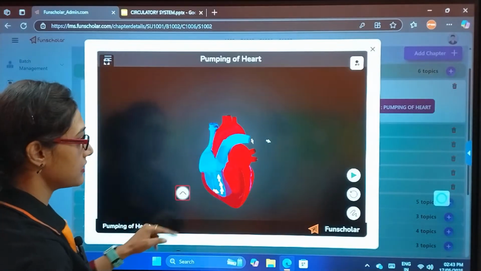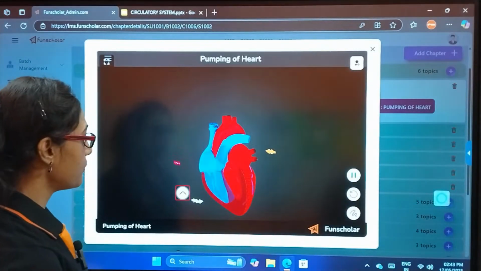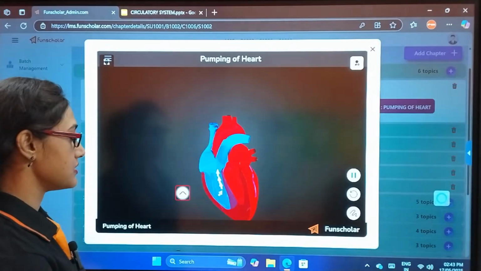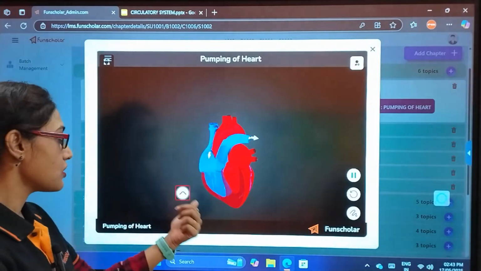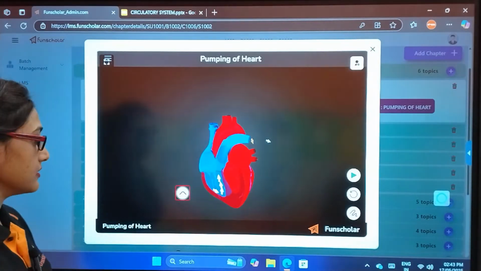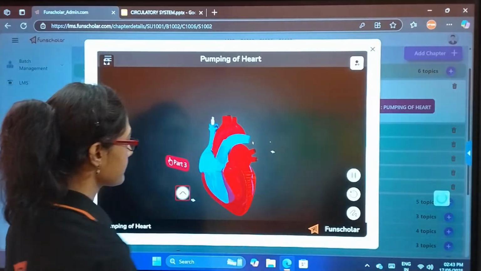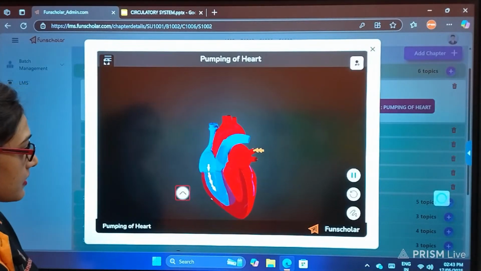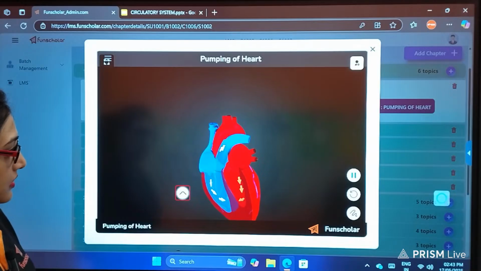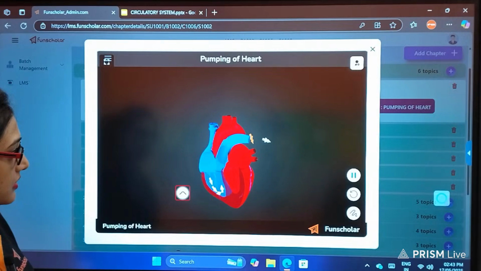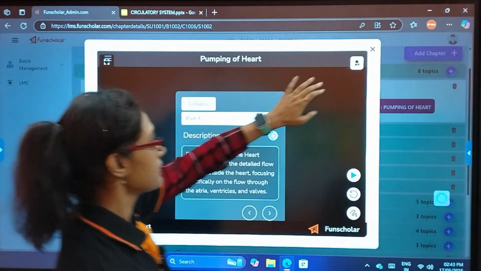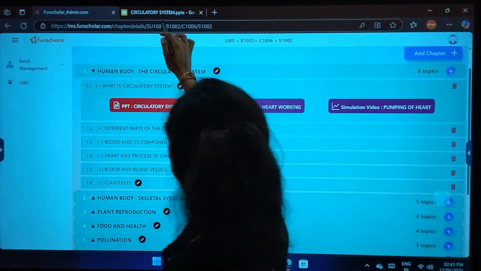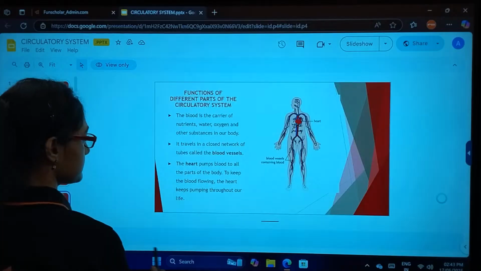And this process continues 24 into 7 into 365 days or till you die. Once your heart stops pumping, you will die. Okay? Again, just see, such a nice model. Okay. Now, next part.